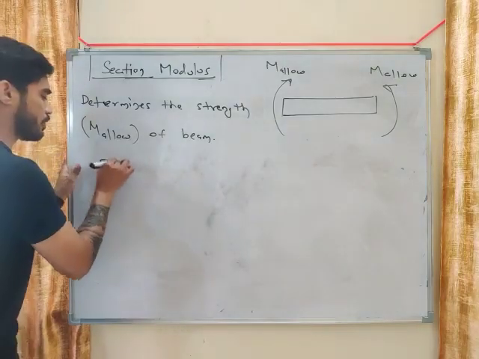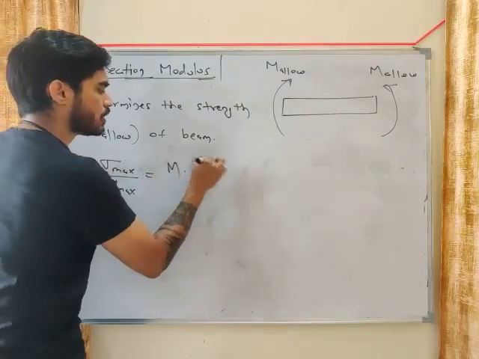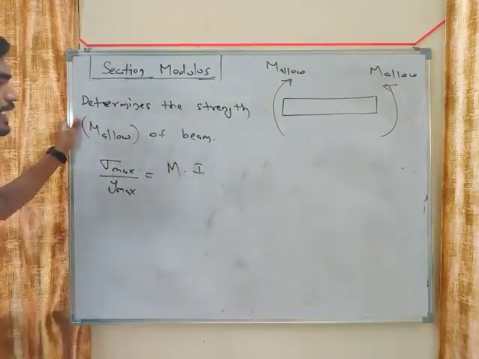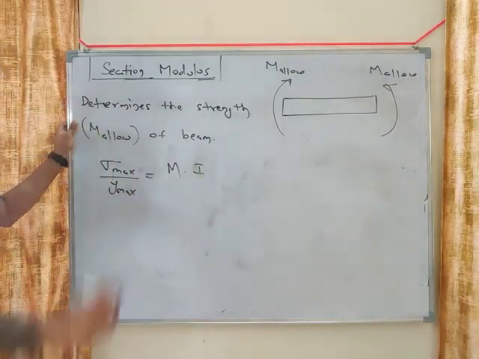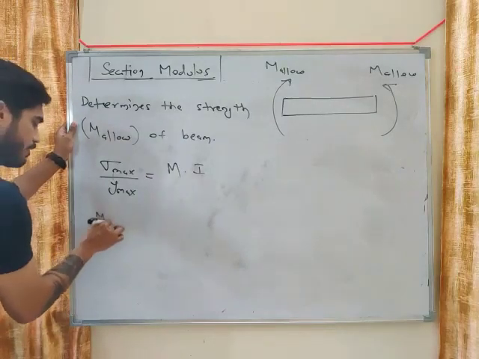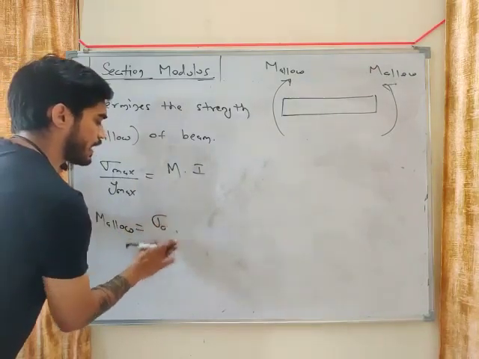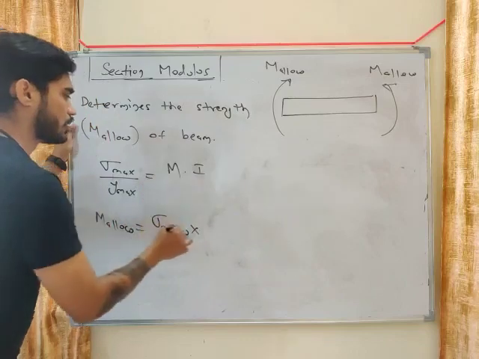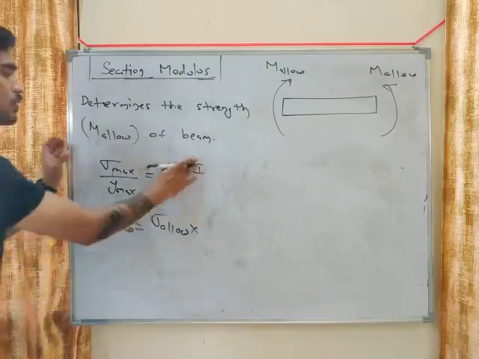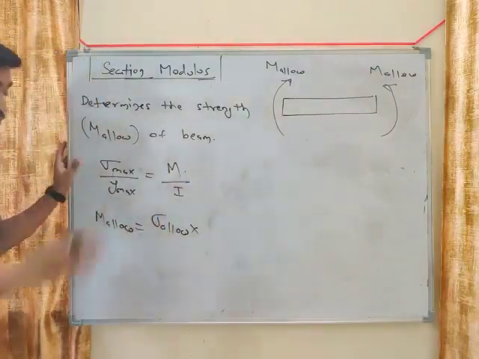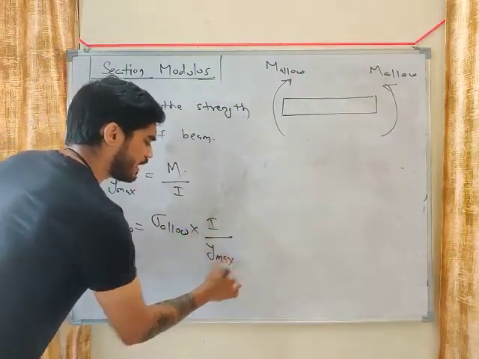Now look at this equation, my friend. Sigma maximum by Y maximum equals M by I. Now how much M you can allow? It will depend upon sigma, Y maximum, and I. So M allowable will be equal to sigma allowable into I divided by Y maximum.